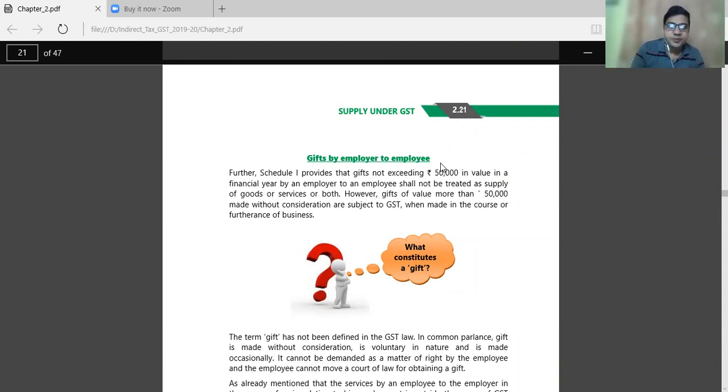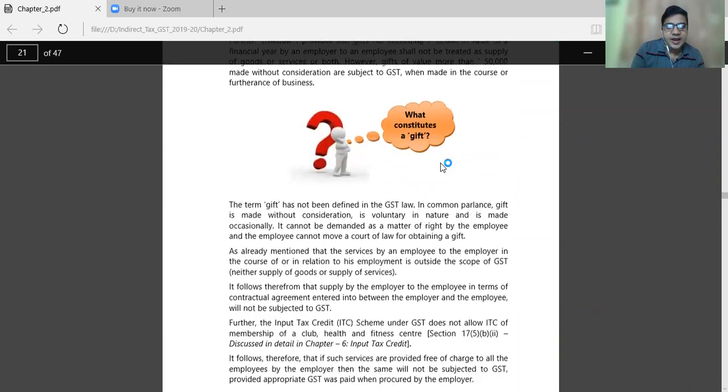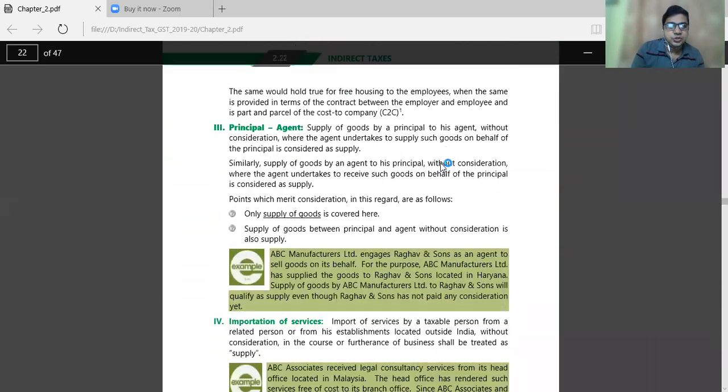If it is less than 50,000, GST cannot be attracted. These things you should keep in mind.